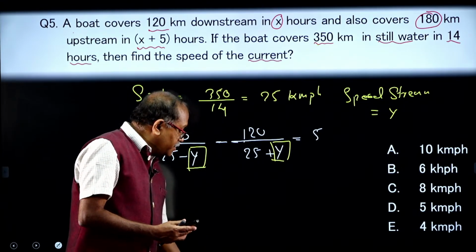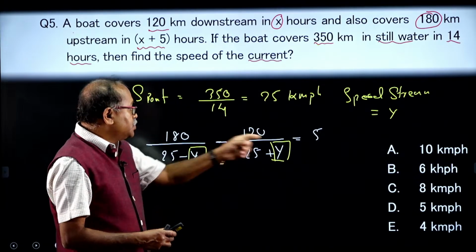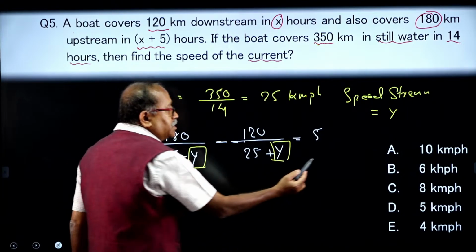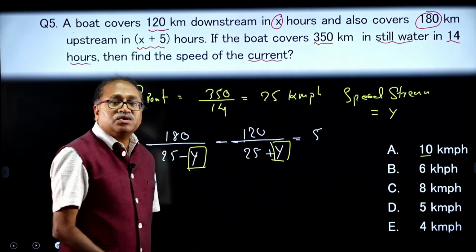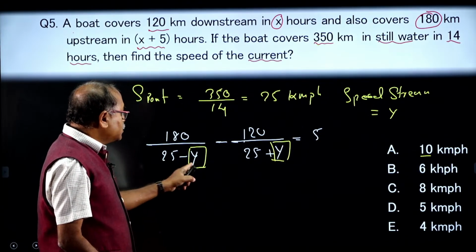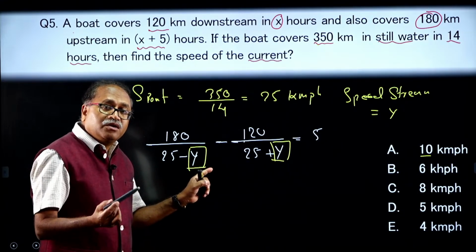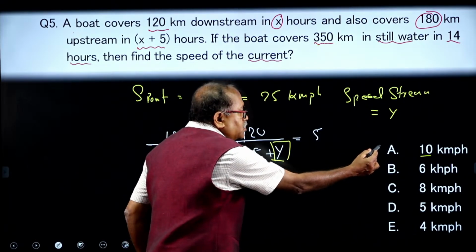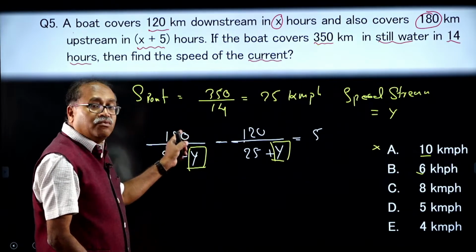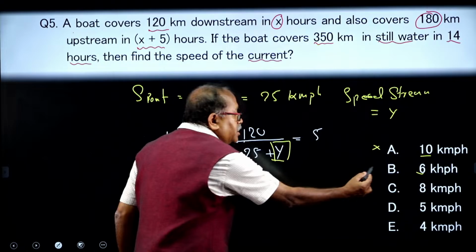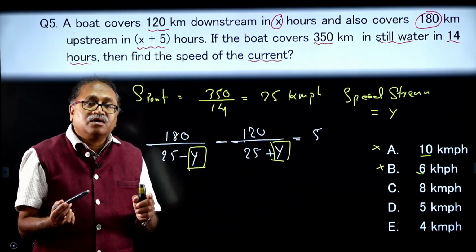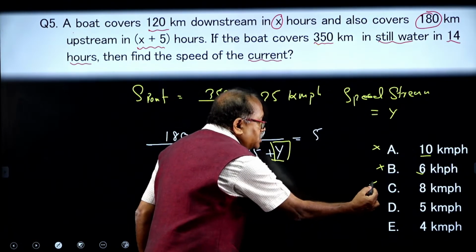Now, notice that I need 5. If I verify the options which are given to us, let us take that if I consider this y is equal to 10, I need to find out the speed of the current. If I take the 10, so this is 35 and 180 is not divisible by 35, I will eliminate this option. If I consider y as 6, so 31, 180 is not dividing 31, eliminate B. Now, I will take 8, so 33, 180 is not dividing 33, so eliminate C.